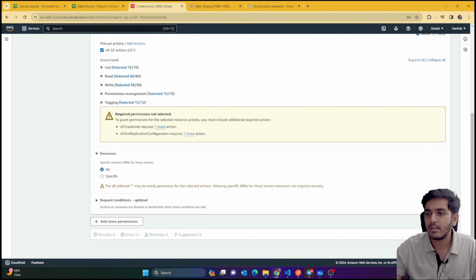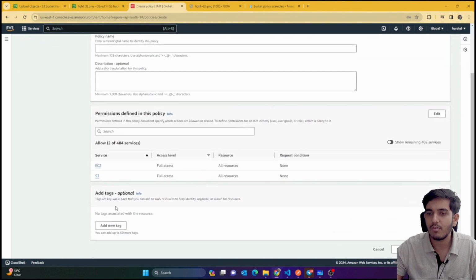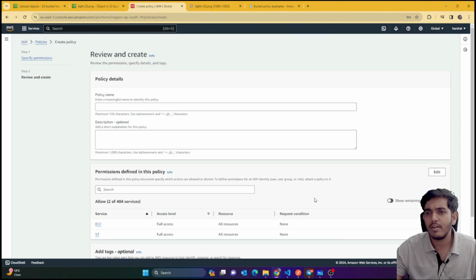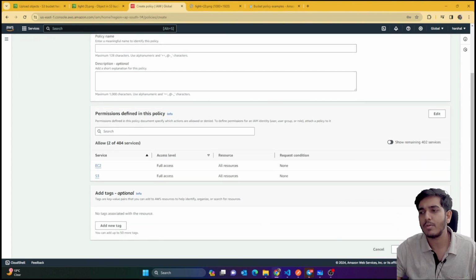Okay, so I've just added these permissions, so you can see that now I have two permissions. I think the task would be done now. If you want to add something else like Lambda, you can also add it here, or later on, after we create this policy, after a few days, if you feel like removing or adding a permission, you can do this very easily. Please watch my previous video on IAM users, you will understand that. The link is available in the description.